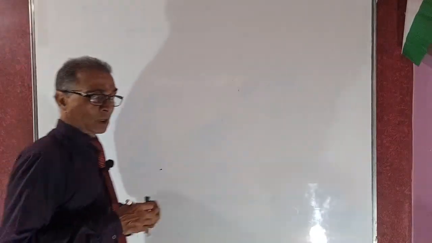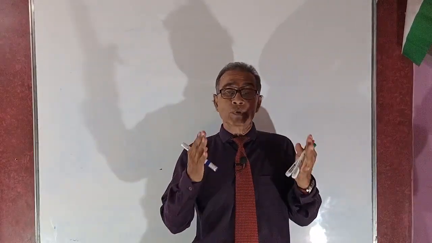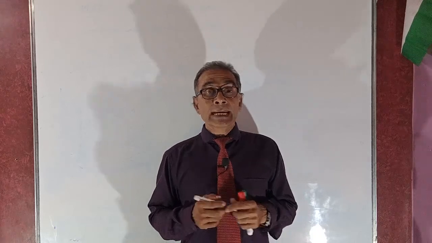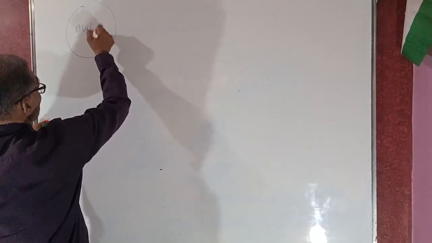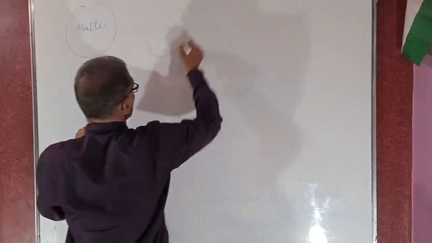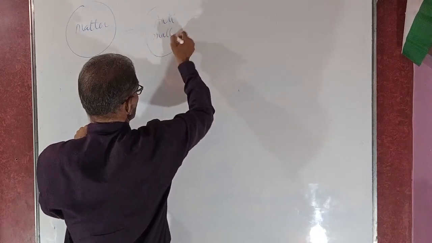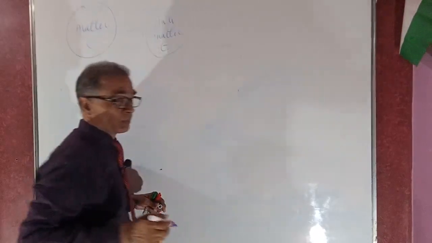I shall also explain the origin of matter, meaning where matter and energy originated in the universe. It is a theory about matter and antimatter. Suppose matter was of positive nature and antimatter of negative nature.